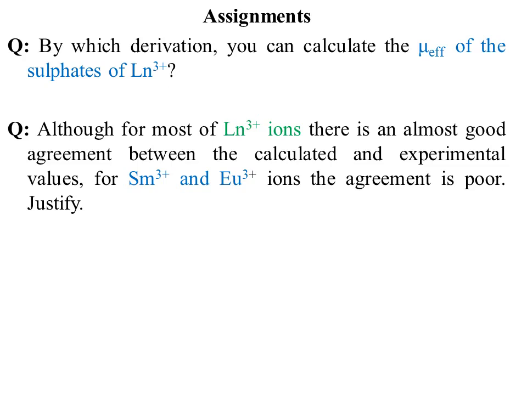Now the questions from this lecture. First, by which derivation can you calculate mu effective of sulfates of lanthanides? Second, although for most lanthanides in the +3 oxidation state there is good agreement between the calculated and experimental values, for samarium and europium ions the agreement is poor. You have to explain or justify this.